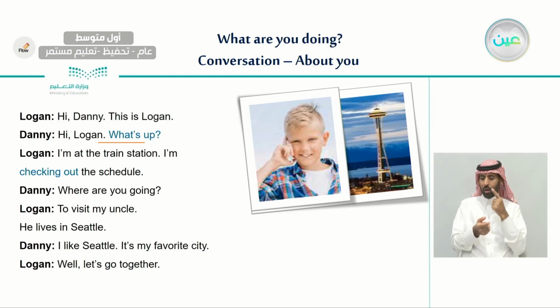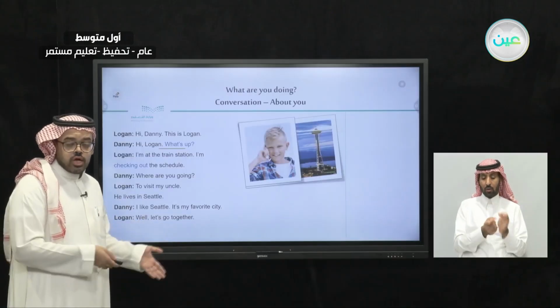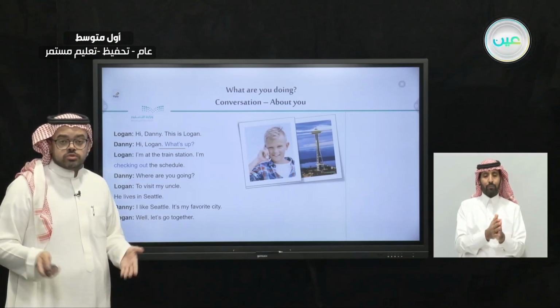He said, to visit my uncle. He lives in Seattle. So Logan's uncle is living in Seattle. And Danny said that he also likes Seattle. He said, it is my favorite city. And Logan offered for Danny to go with him to Seattle.